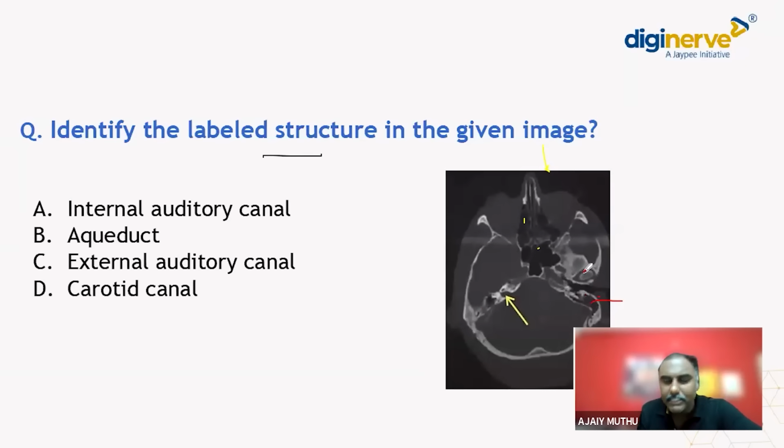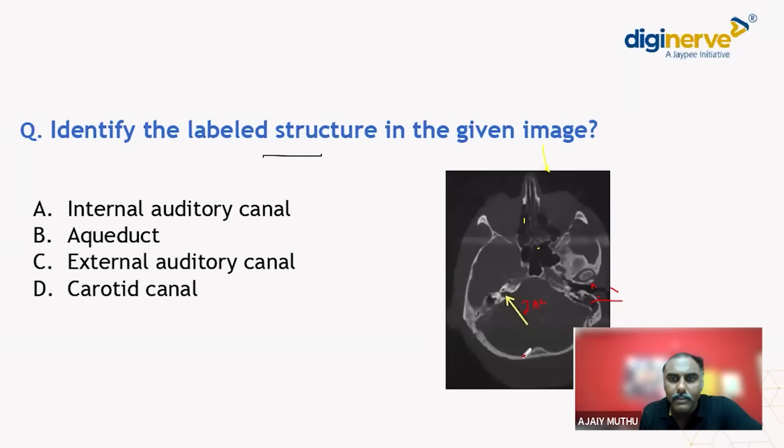See, the picture is not that perfect, but have it in mind. Can you see the outer ear is communicating here? This is the external auditory canal. The cochlear aqueduct is very difficult to see, but we can see it in this area. But have it in mind, they have asked this one. So this area is nothing but the internal auditory canal.